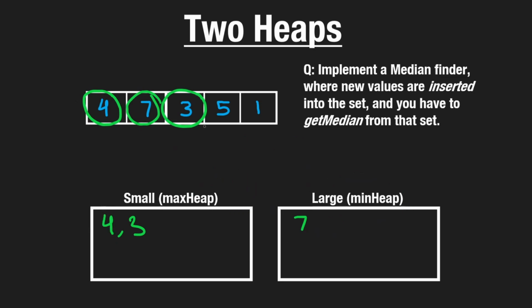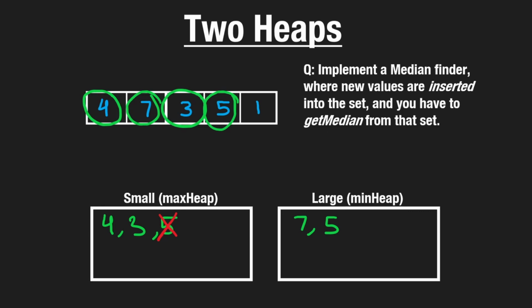Now let's look at the case where we have an even number of values by taking this 5 and inserting it. And I'm going to insert it in the way that I talked about. So we're arbitrarily going to put the 5 here. We're going to put it in the small heap. But now we see that the small heap has 3 values and the large heap has 1 value. So we want to pop from here. We're going to pop the largest value because this is a max heap. We're going to pop that 5 that we just inserted, and then we're going to insert it into the large heap. So now we put that value in the correct heap and their heaps are of equal size.